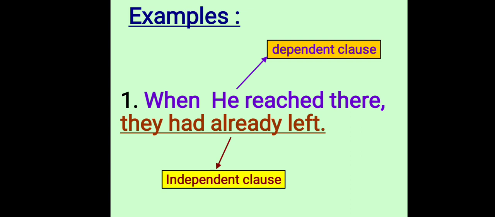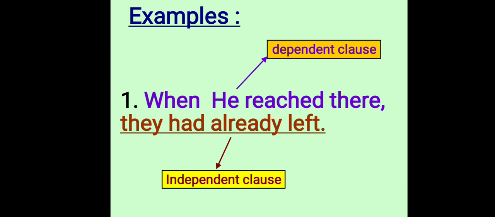When he reached there, this is incomplete. You know something is there which will complete it, and that something is the other part, which is they had already left. This part can stand on its own as an individual sentence because it conveys complete meaning. It makes sense. So this part is called the independent clause.